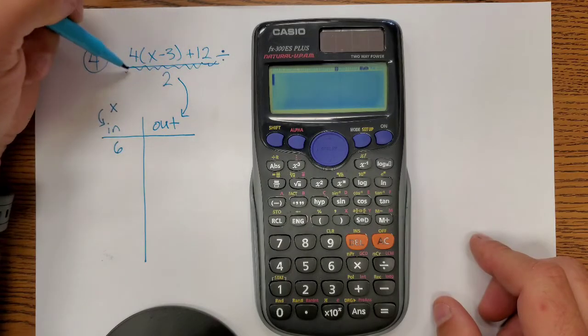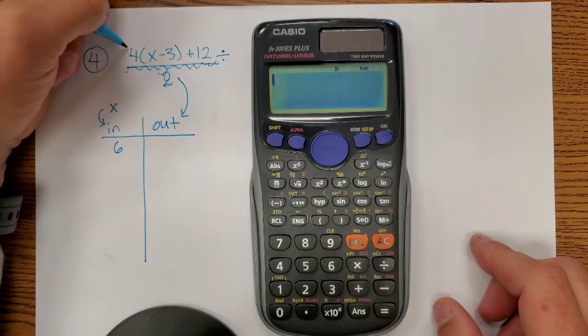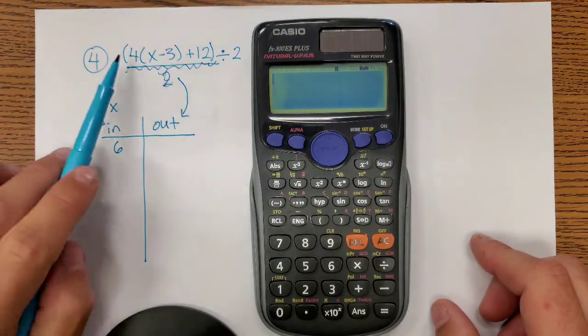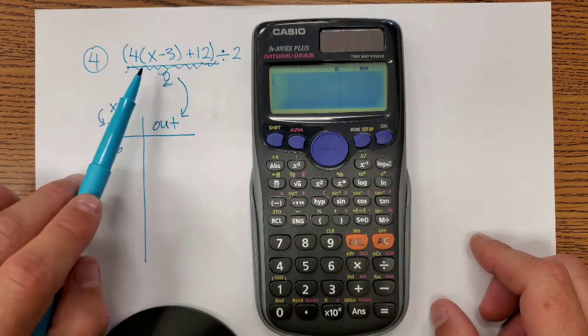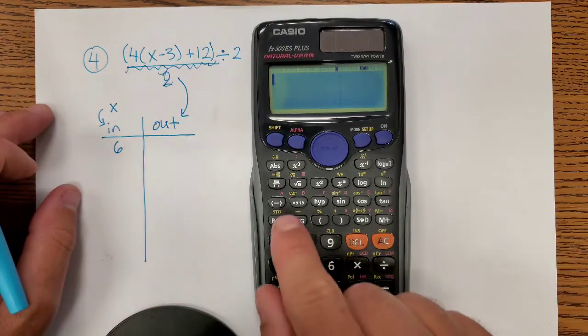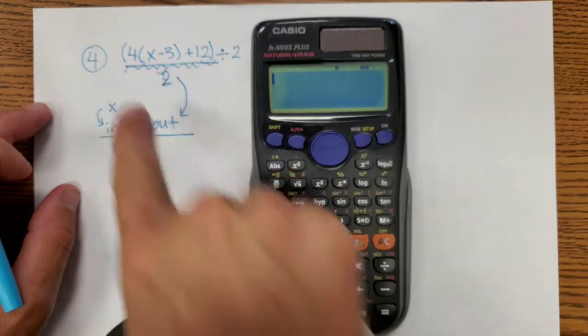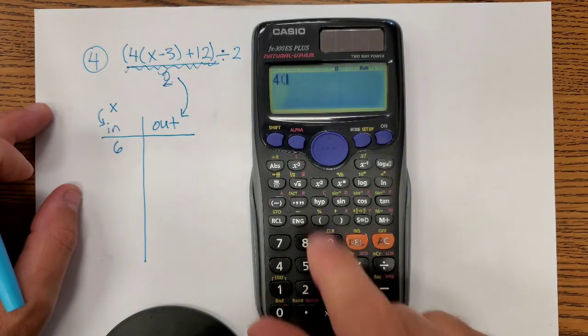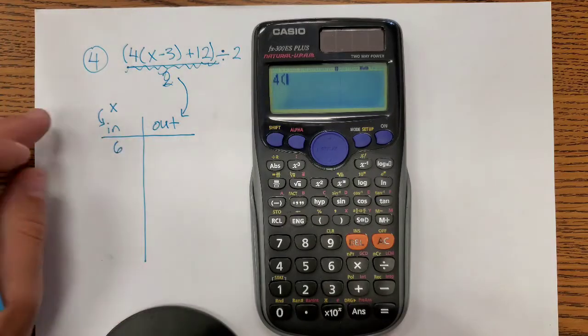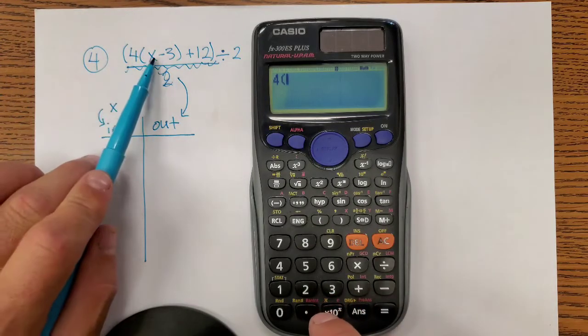And so if I cross this out, we would have to put parentheses there to say divide by 2, because we want everything divided by 2, right? And your calculator thinks in the same way. So here's the buttons to push. I'm going to actually push 4, and your calculator knows to multiply if you don't use the actual multiplication symbol. And there's where our input goes in.